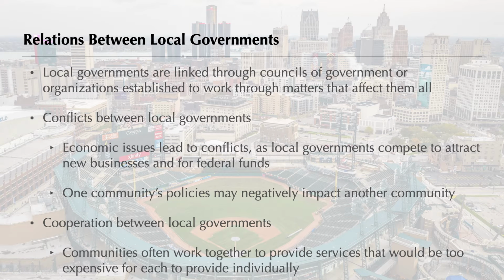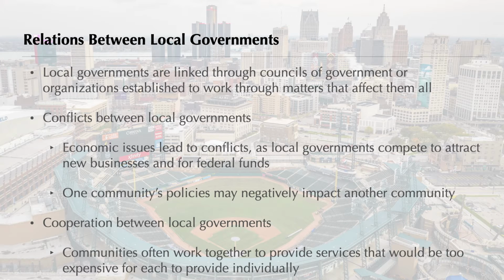In 1954, a county official in the Detroit area became alarmed that the region's services were not keeping up with its growth. He met with officials of neighboring counties to figure out how to meet area-wide needs. Soon other regions were holding meetings too. These groups became known as councils of government. Other groups, such as the United States Conference of Mayors, are also ways of linking local governments. Officials from these groups talk about matters that affect them all, and they work together to look for solutions.